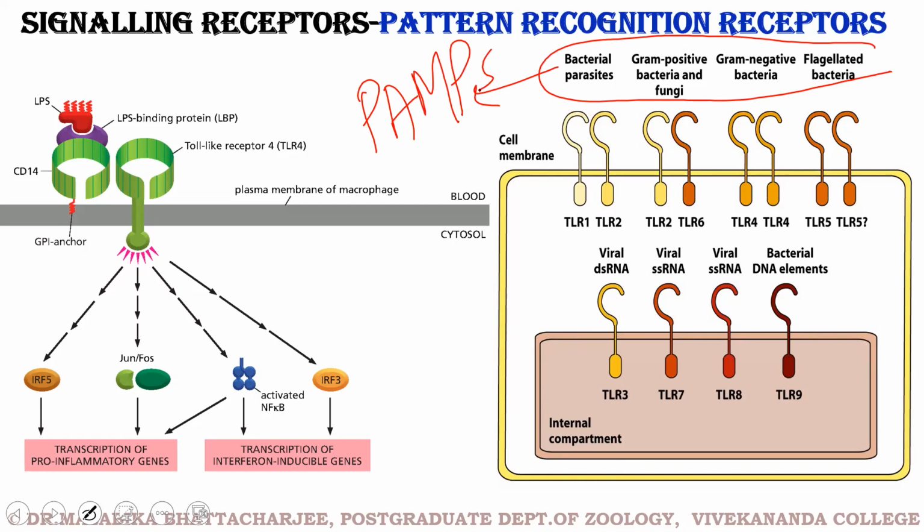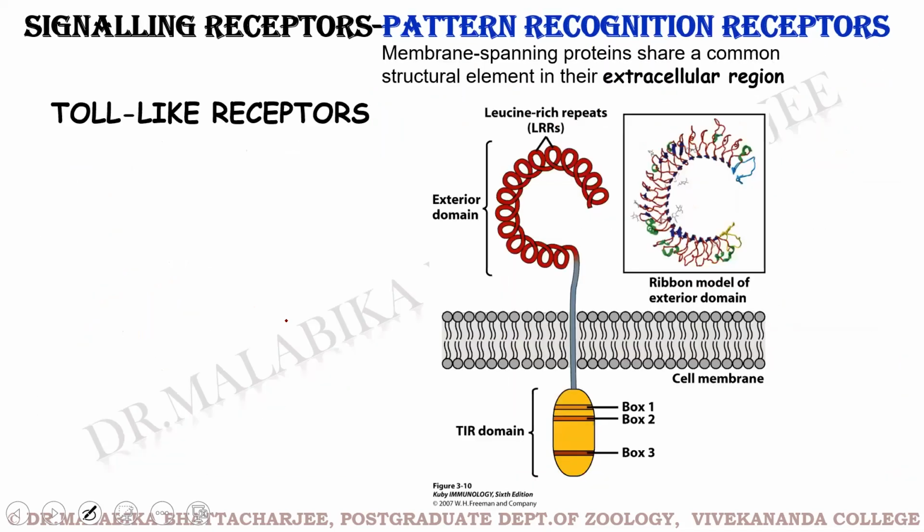And these receptors recognize these PAMPs. And once these receptors recognize these PAMPs, they start a lot of downstream signaling cascade in the process. So we restrict our knowledge of PRRs to this much for now. We don't want to get into the details of pattern recognition receptors.